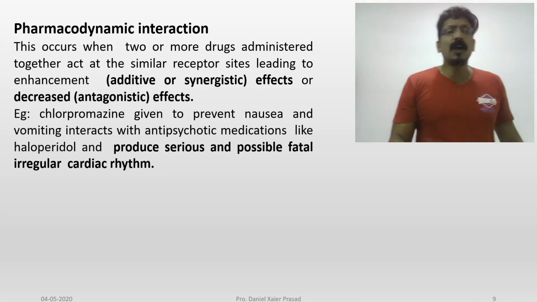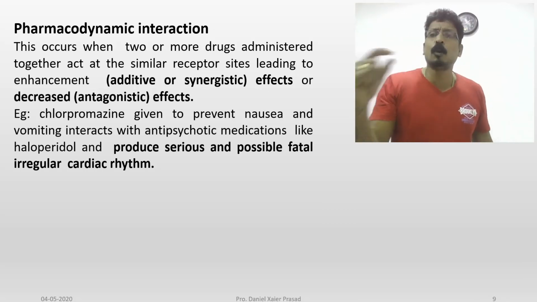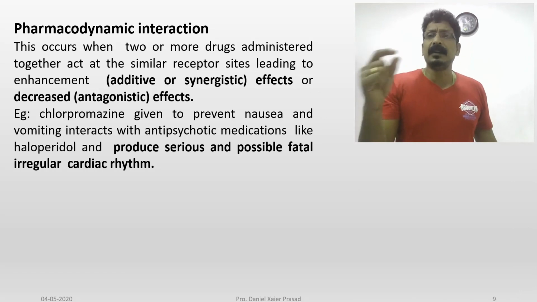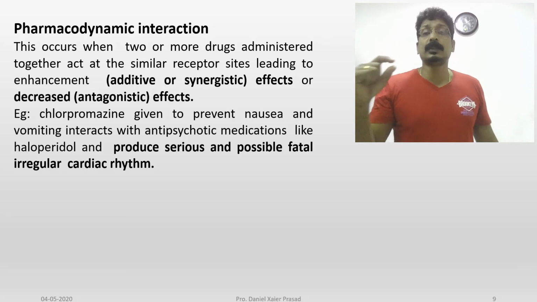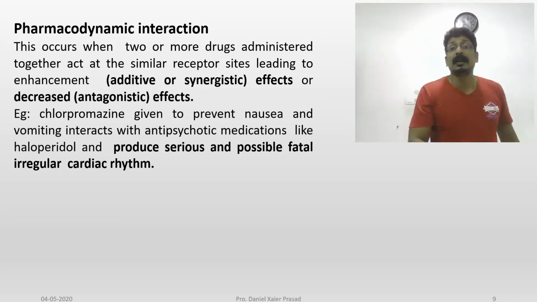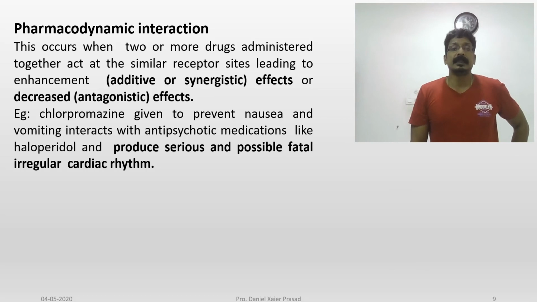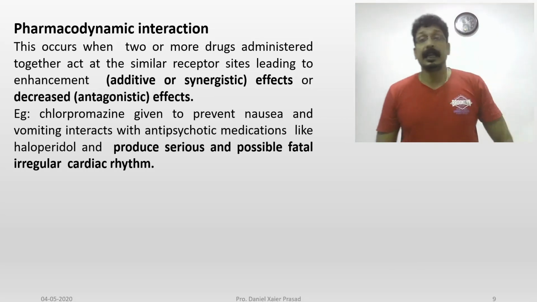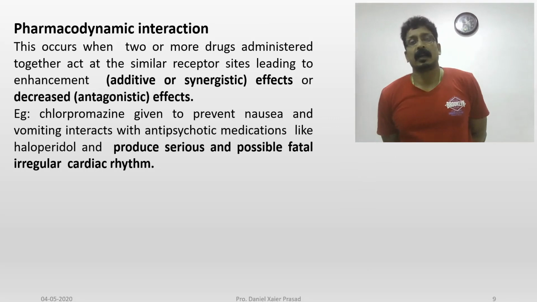So you have to mention that there is some small difference between chlorpromazine and promethazine. For these 2 drugs you should keep a reference, but they interact with certain antipsychotic drugs like haloperidol, and they cause irregular cardiac rhythm.